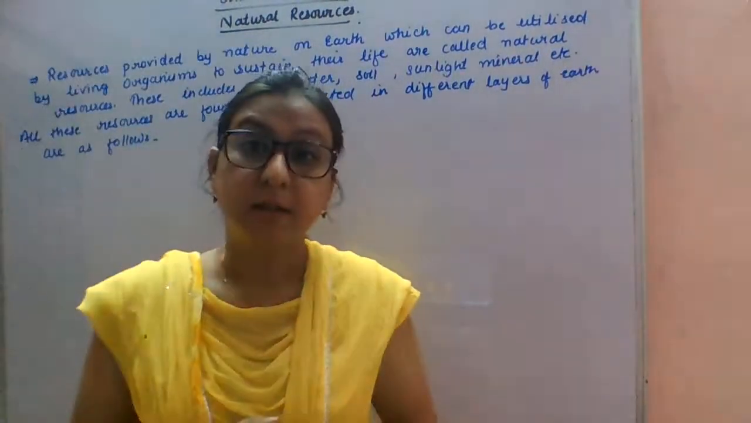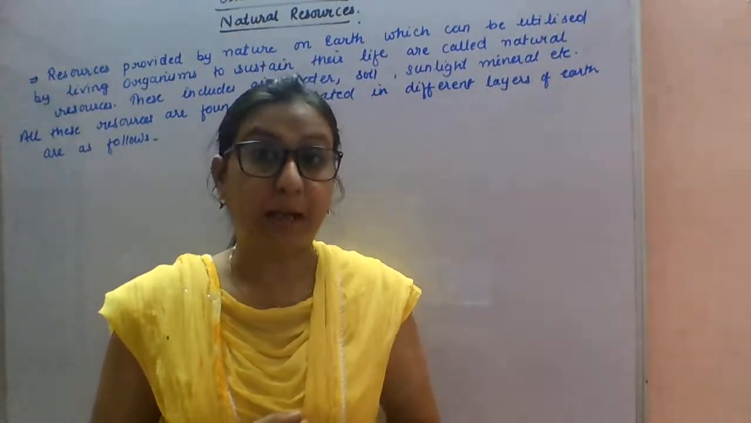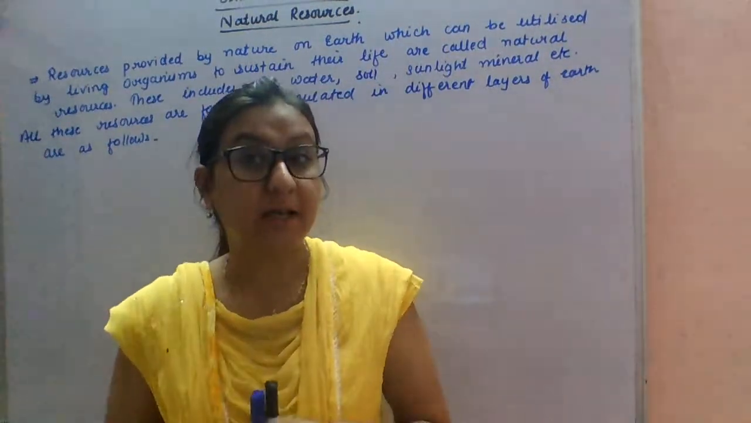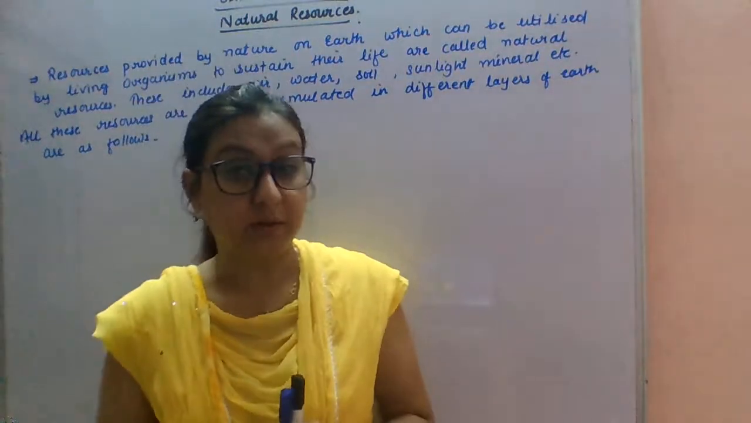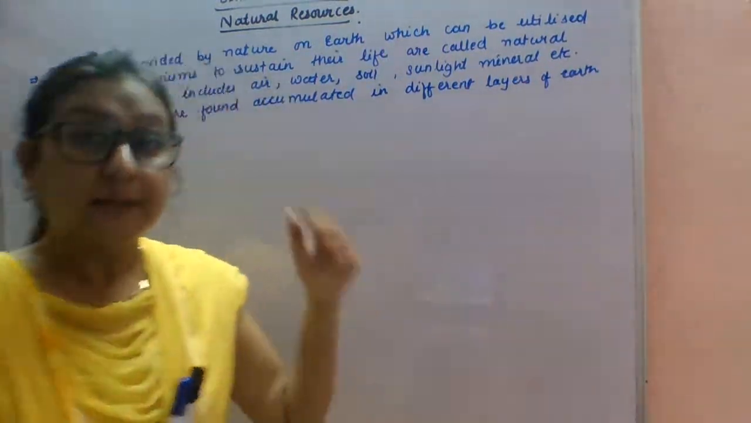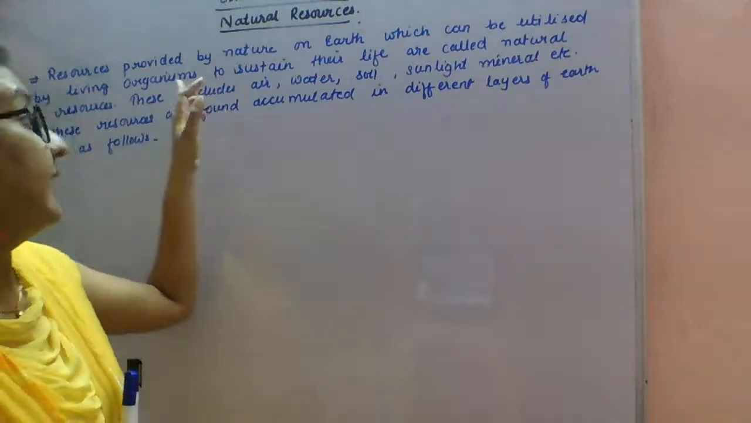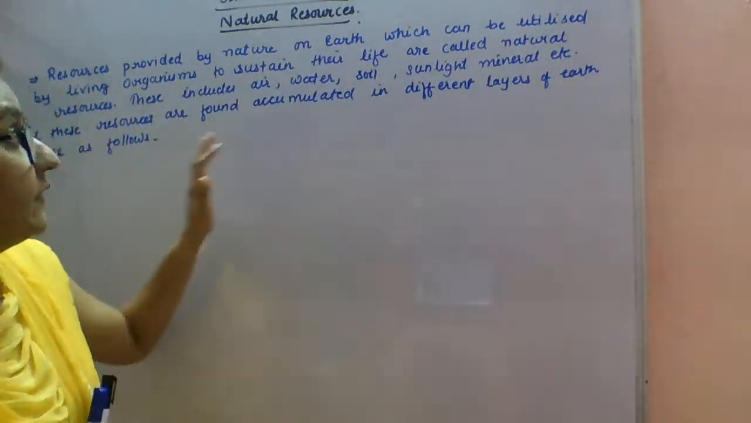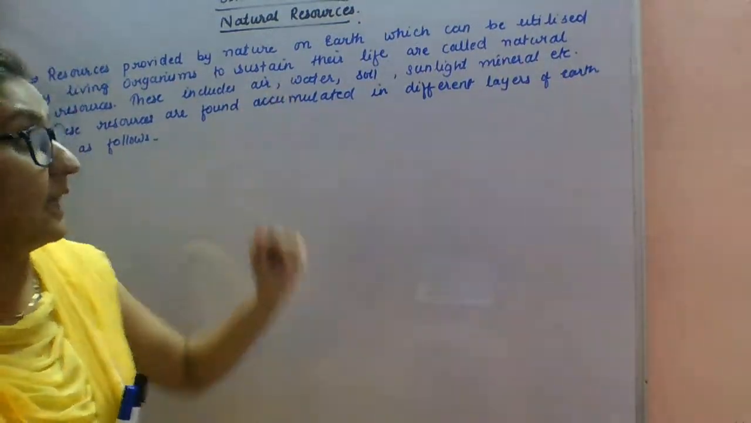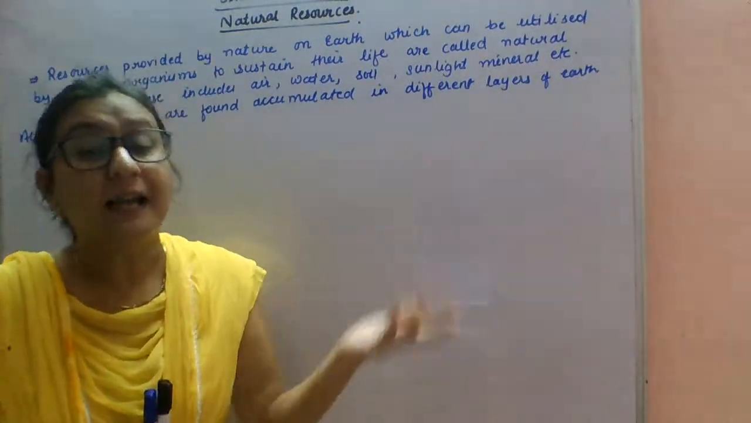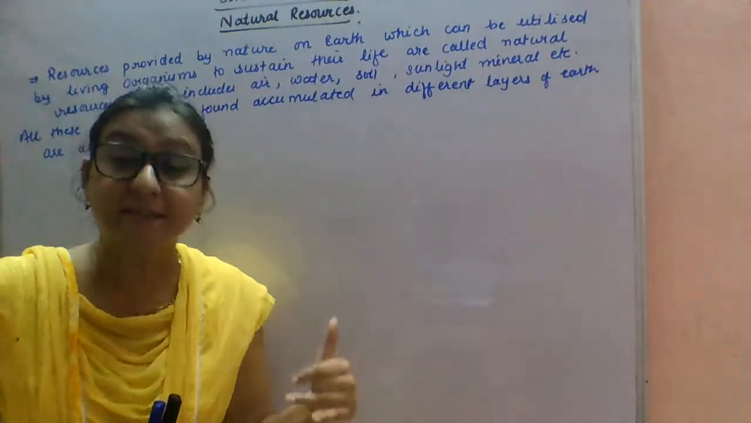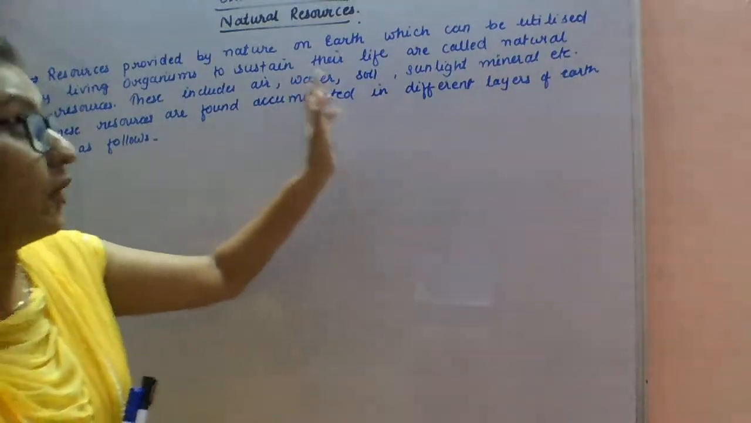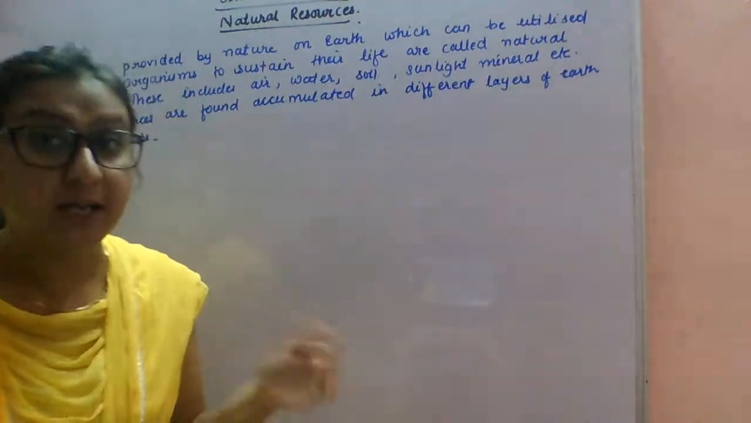Good morning, students. Today we are going to start our new chapter, natural resources. First, before explaining this chapter, I want to tell you about natural resources. Natural resources means the resources provided by nature on earth that can be utilized by living organisms to sustain their life. That is given by the earth for us to sustain our life processes. These include air, water, soil, sunlight, minerals, etc.